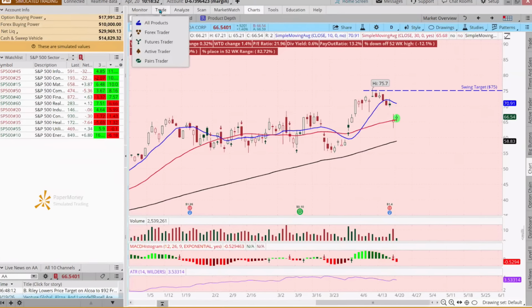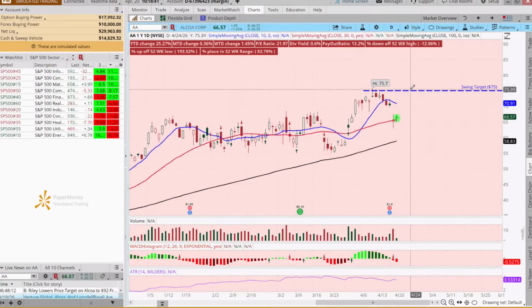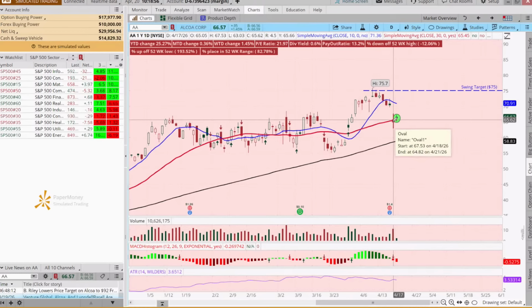So we're going to come out to our trade tab. And the first one we're going to do, I'm a big fan of know where you're getting out before you get in. So if it goes according to plan, we want to get out at 75. If it doesn't go according to plan, as I like to say, a little tongue in cheek, in the highly unlikely event that we're wrong, and it won't be the first time we're wrong, if it goes 3% below the low of that day, the 63.03, 63.03 times 0.97, that would be a 61.14. So that's where our stop is going to be.